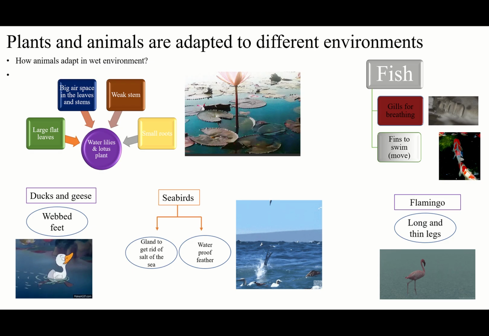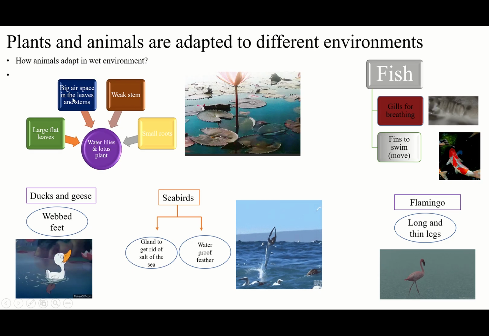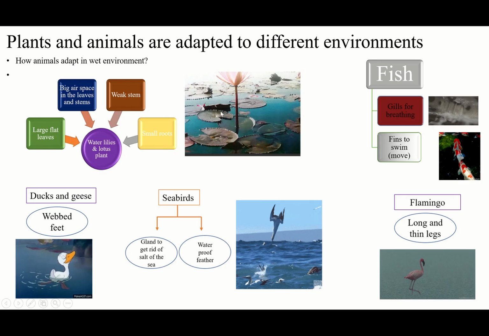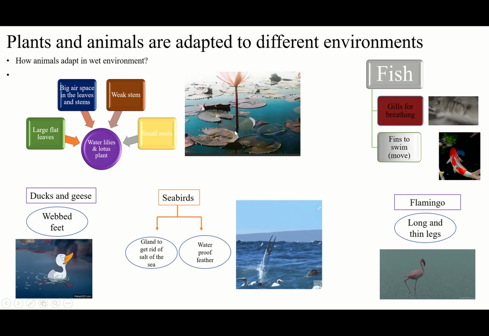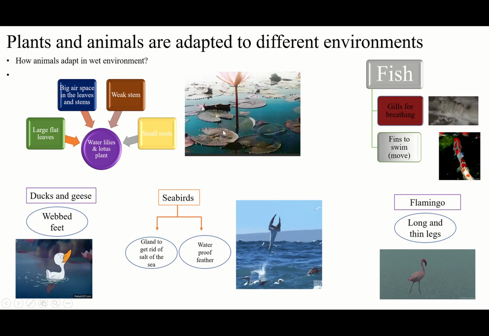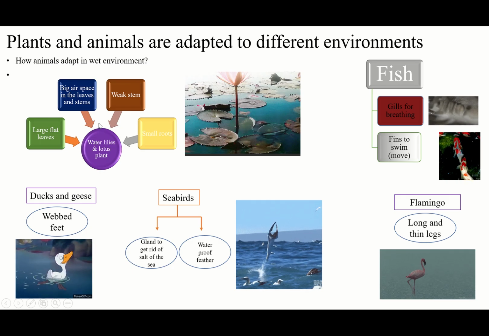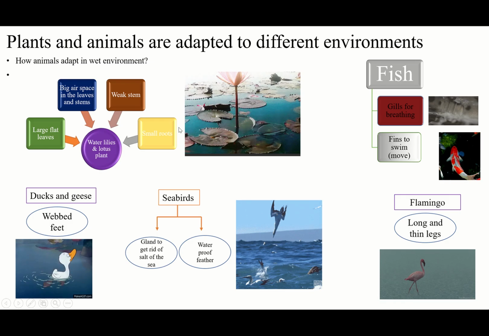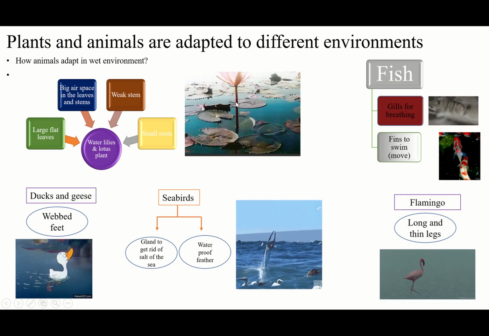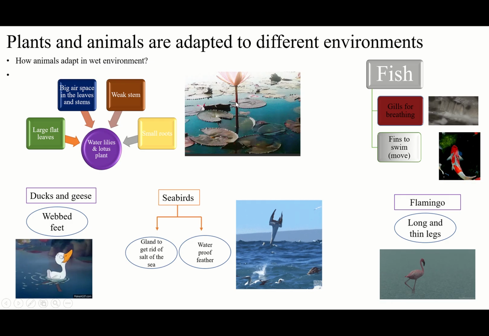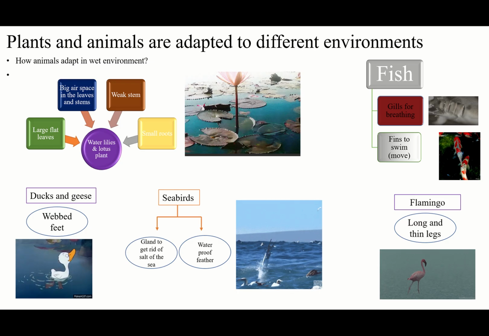For floating on the water. They have big air space in their leaves and also in the stem. Why? To make them light. Of course, if they have big air space inside their plants and the stem, they will be light. When they are light, they will float on the water.